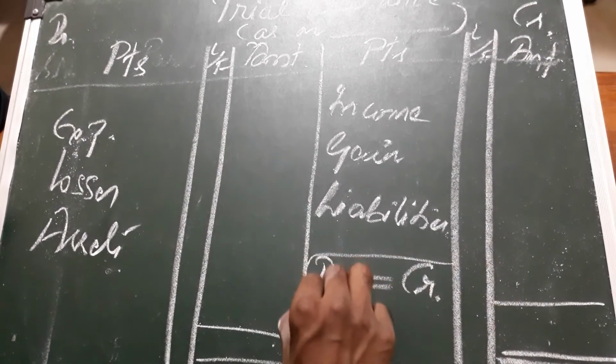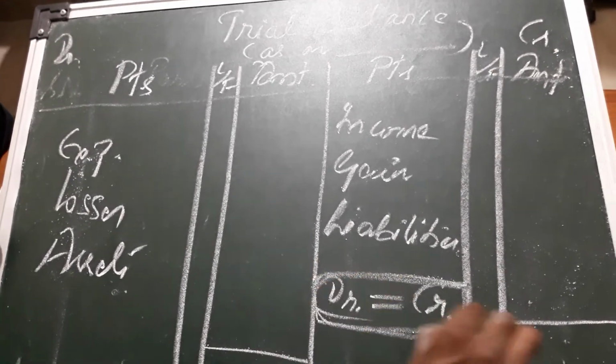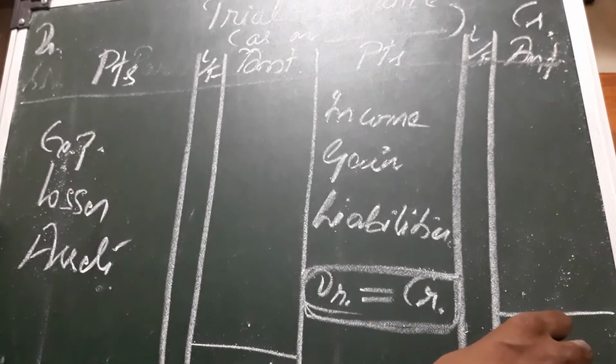Our equation is left hand side is equal to right hand side. There is no balancing figure in such type of questions, isn't it?